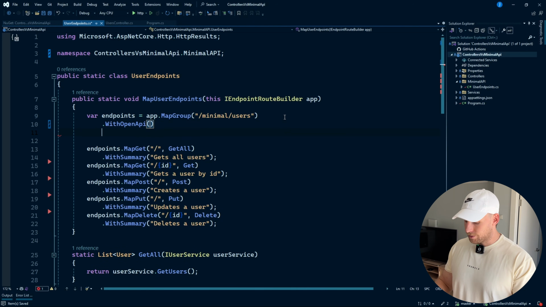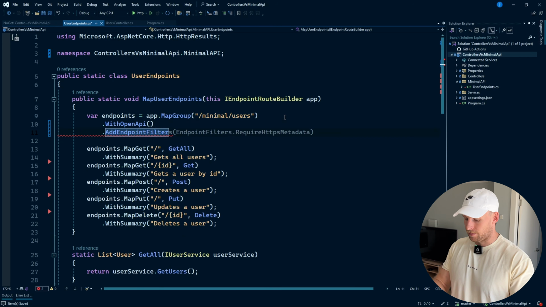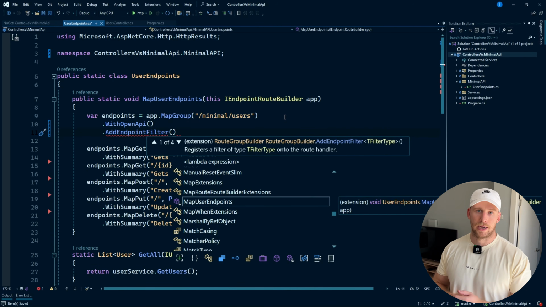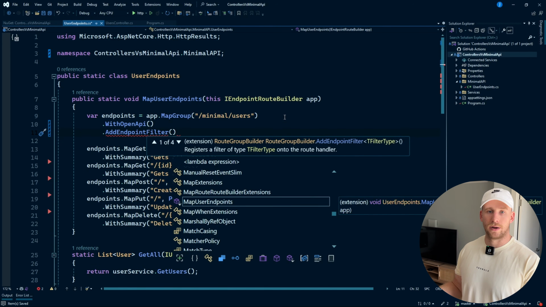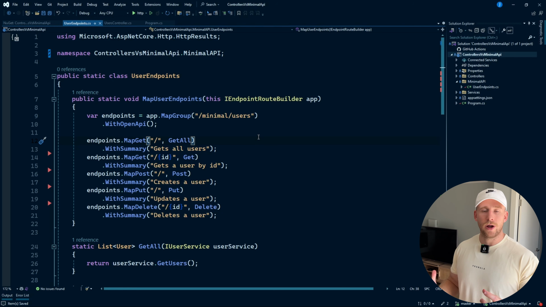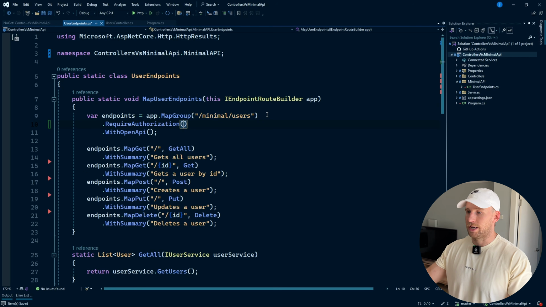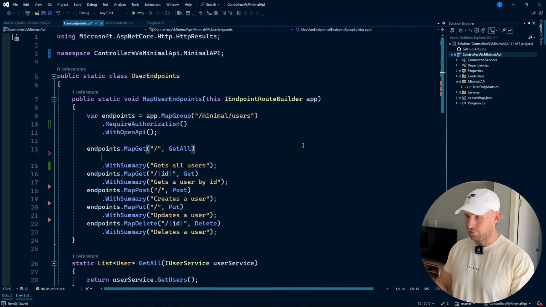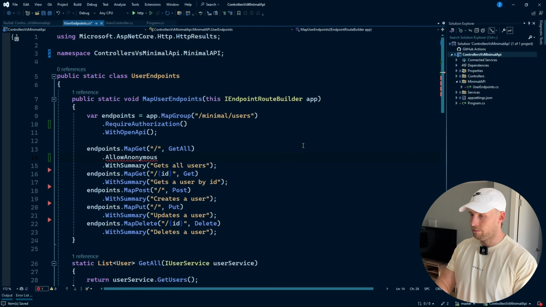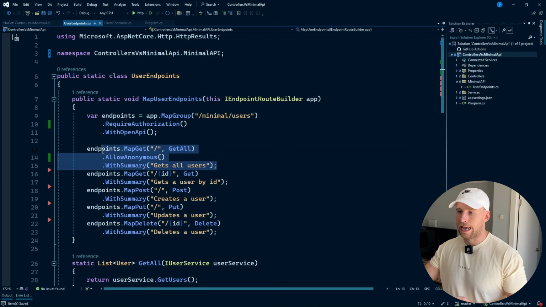Let's say I wanted to add a filter. I can just go AddEndpointFilter and then specify my endpoint filter that is going to run on every single one of these endpoints inside of the group. You can also update individual endpoints rather than just a group. So let's say on our endpoint group here, I'm saying RequireAuthorization, but I want our get all users to actually be anonymous. Well, it's really simple. I can just override it just by saying AllowAnonymous inside of our endpoint mapping here.